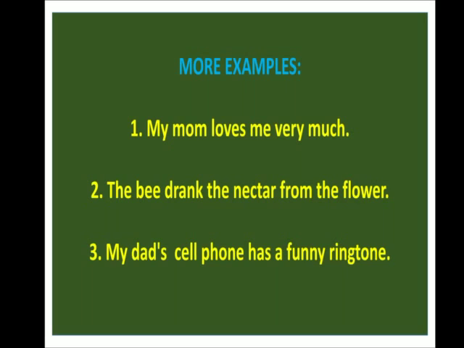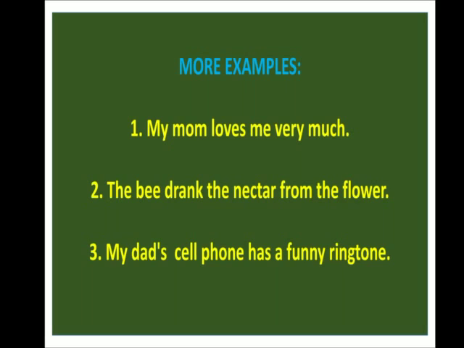Now moving on to the third sentence. Third sentence, my dad's cell phone has a funny ringtone. Who has a funny ringtone? What has a funny ringtone? My dad's cell phone.